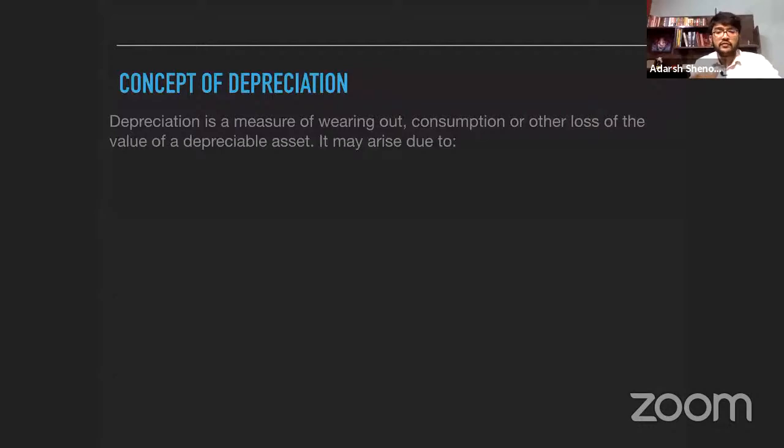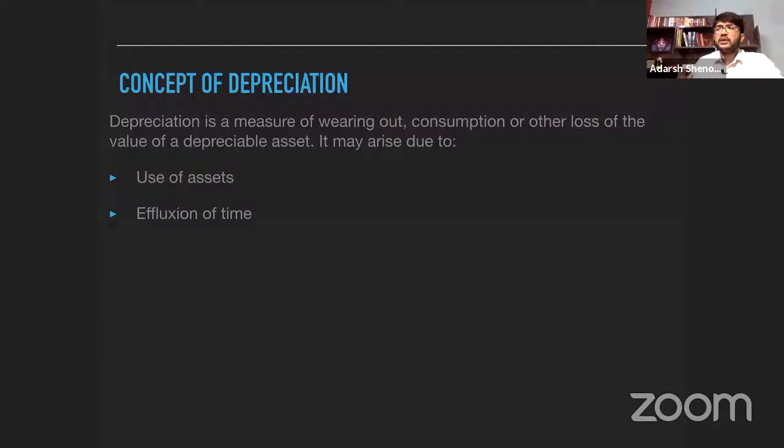Other than that, every tangible fixed asset goes through this. That is, when you use the assets, the value of that asset comes down. You buy a new car, you use it, you drive it, the value of the car comes down. Or it is just a reflection of time. You don't have to do anything. With the passage of time, the asset loses its value. And the third one is because of obsolescence.